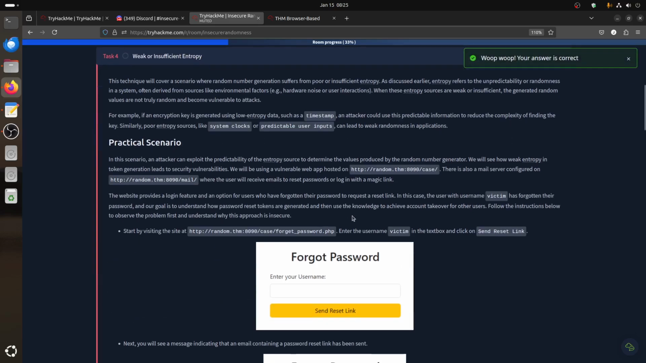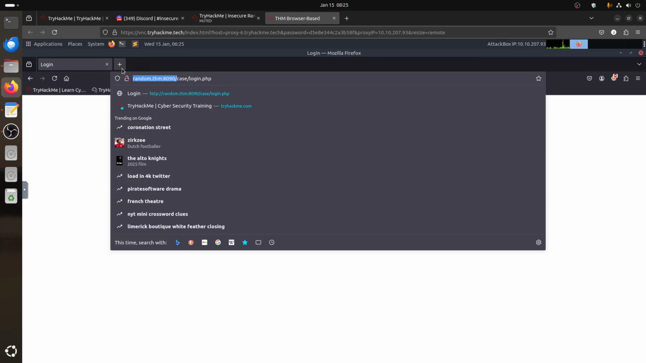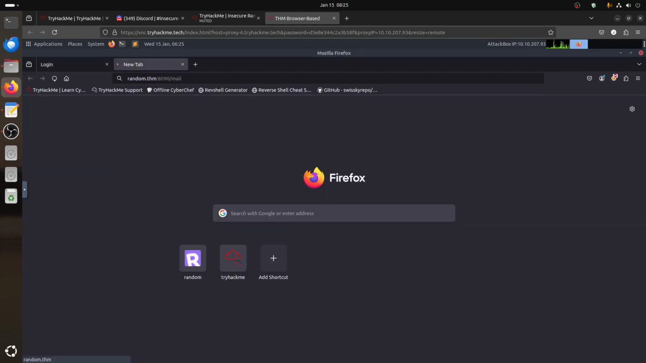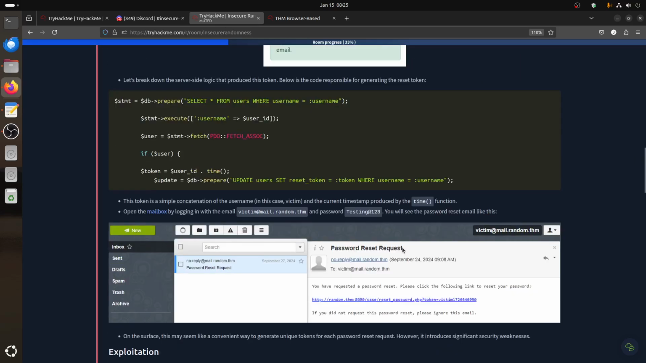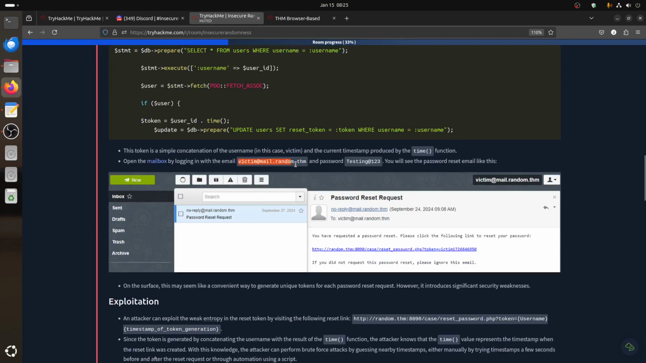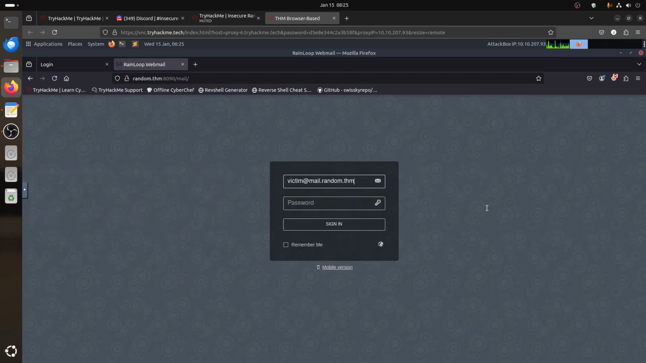Now we move to insufficient entropy, and we can start testing things. The case here is a mail server. If you go to the mail access, the email login is victim at mail random, and the password is testing at 123. Let's log into the email with that.